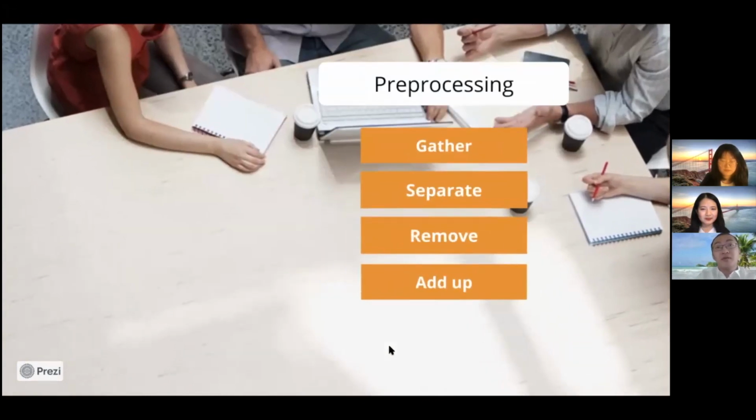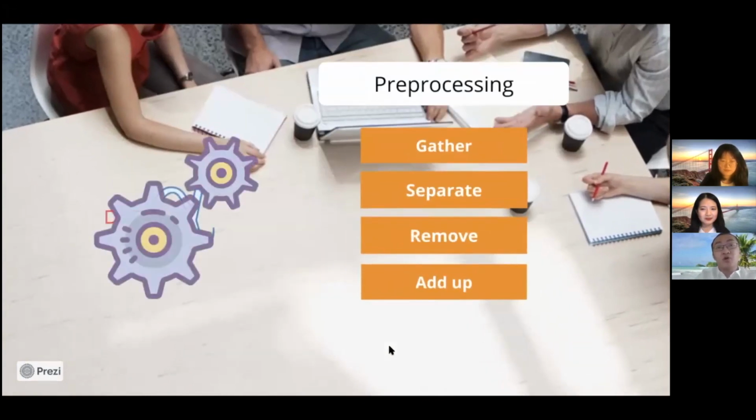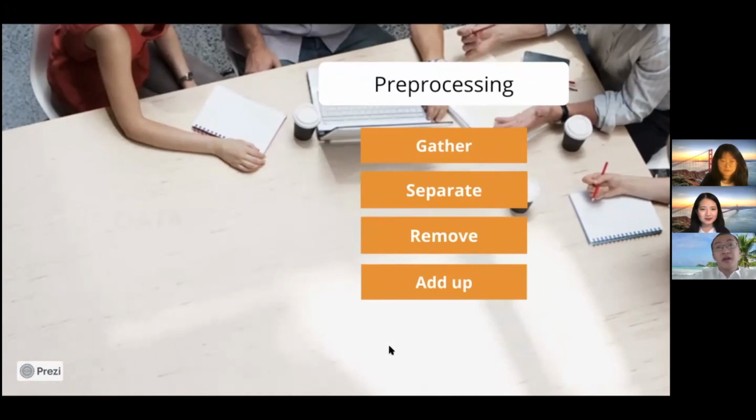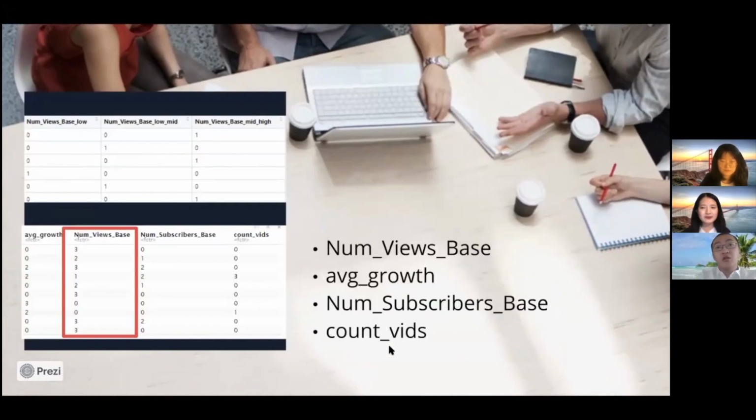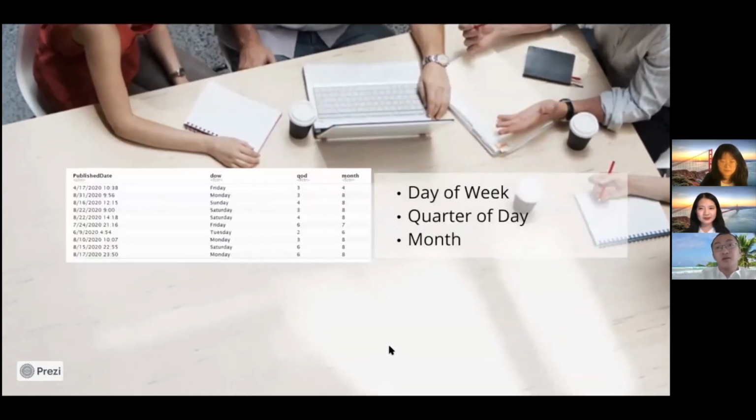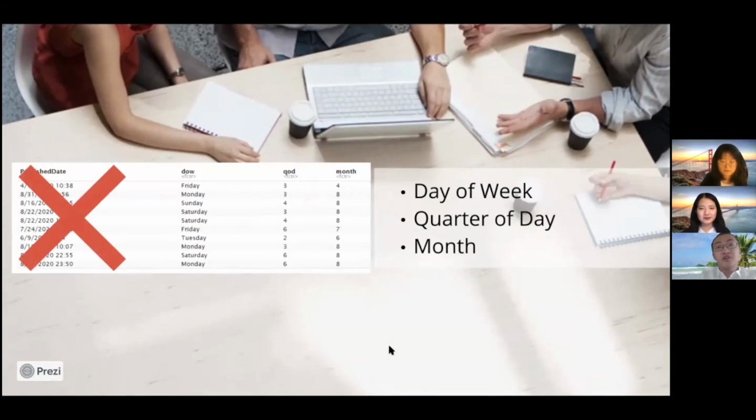Because the input data could be messy, data cleaning makes it clearer and more understandable. First, we gather binary columns that indicate whether it's low, low mid, or mid high into a single factor column. For published state, it's not very informative as a character column. We extracted some information and put it into 3 columns. Our motivation is that people have different amounts of spare time across days of a week and times of day. Especially during the pandemic period, people may spend more time at home watching videos.